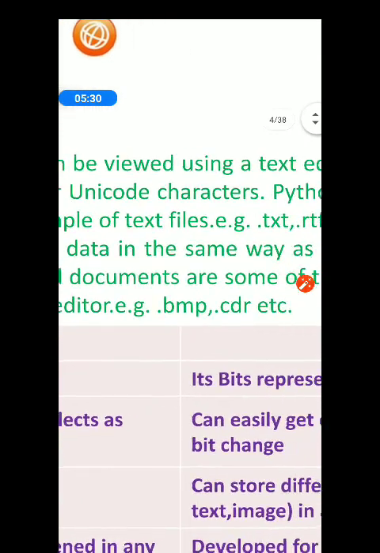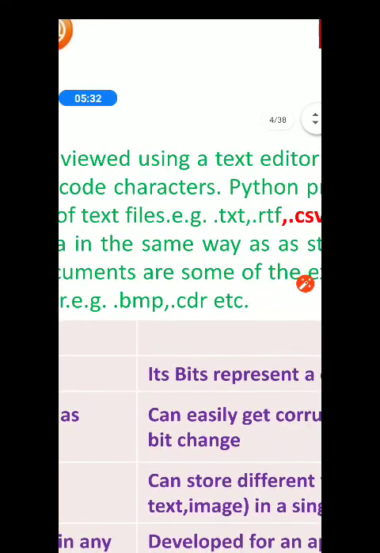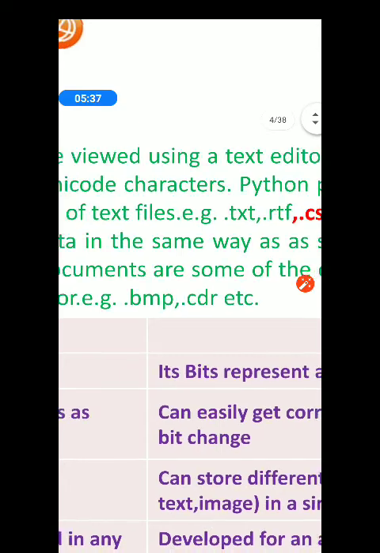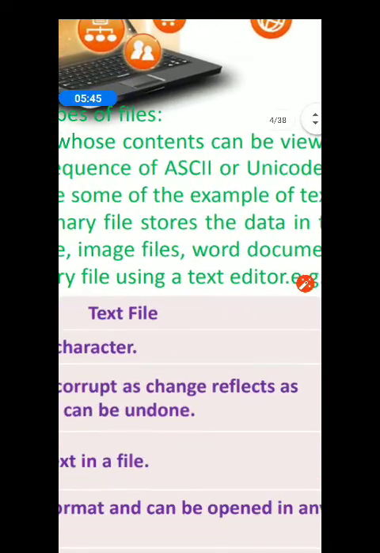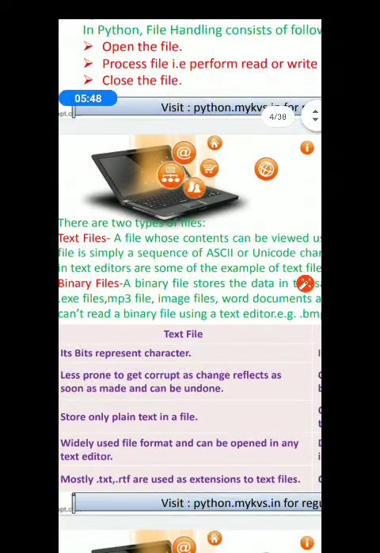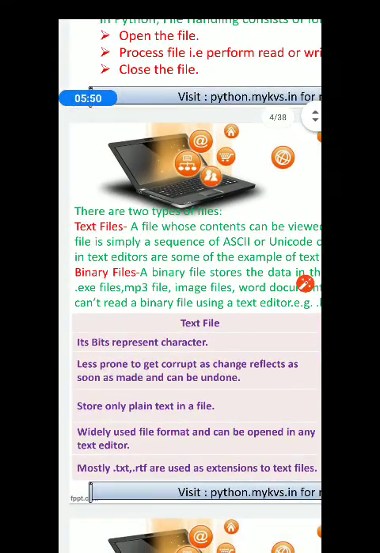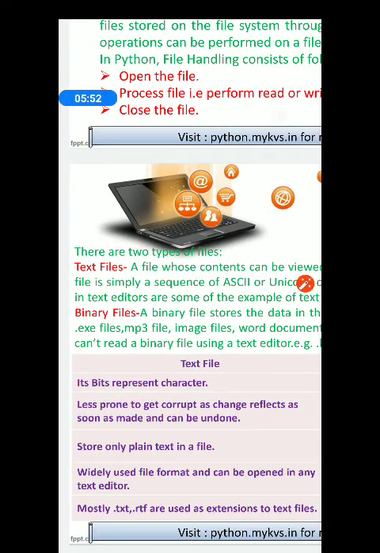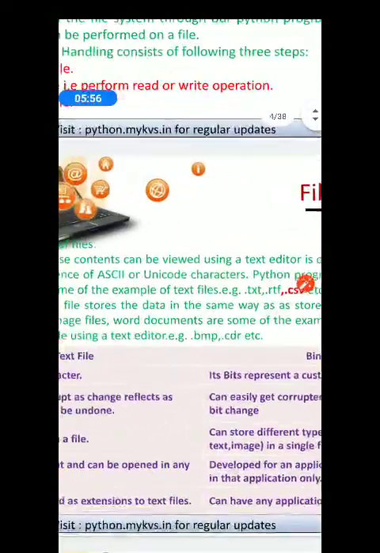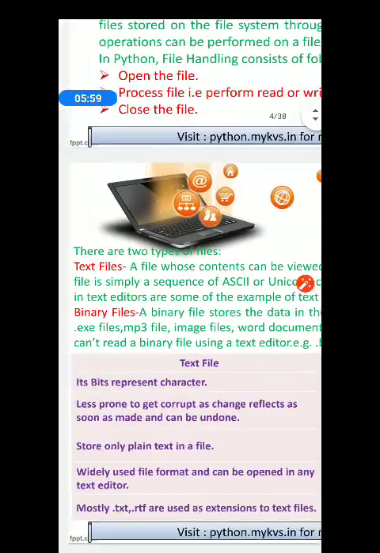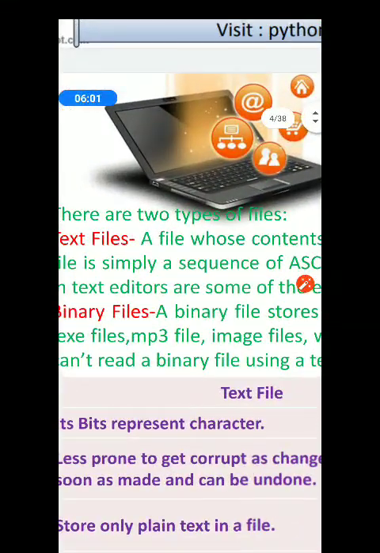So note down the extension names that are available with binary files. It may be an mp3 file, it may be a bmp file, it may be a cdr file, etc. Whatever data files are stored, they are stored in binary files. .exe is also a binary file. So in a binary file, the data is stored in a coded manner.